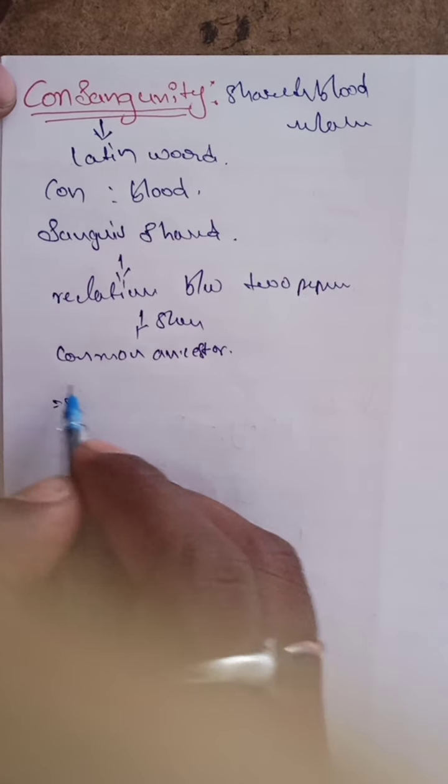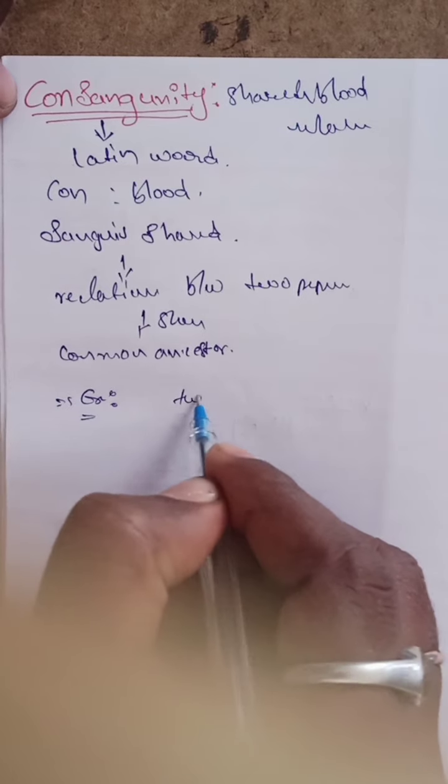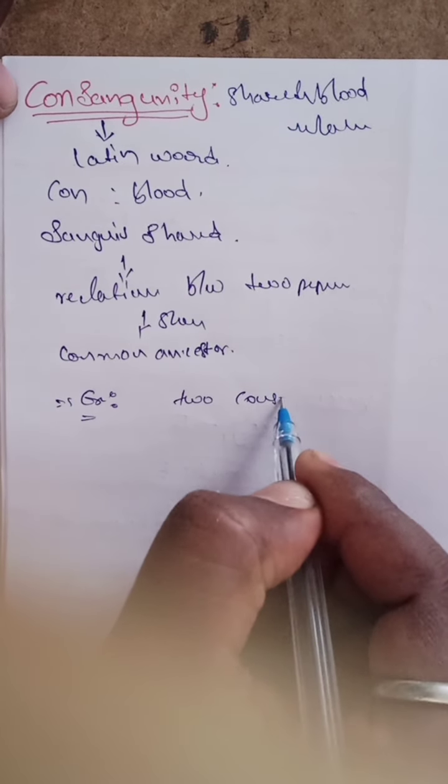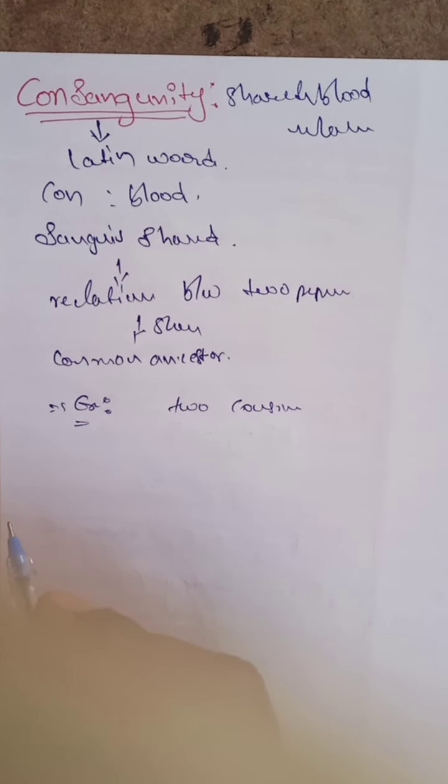An example of consanguinity is the relationship between two cousins. The relationship between two cousins is known as consanguinity.